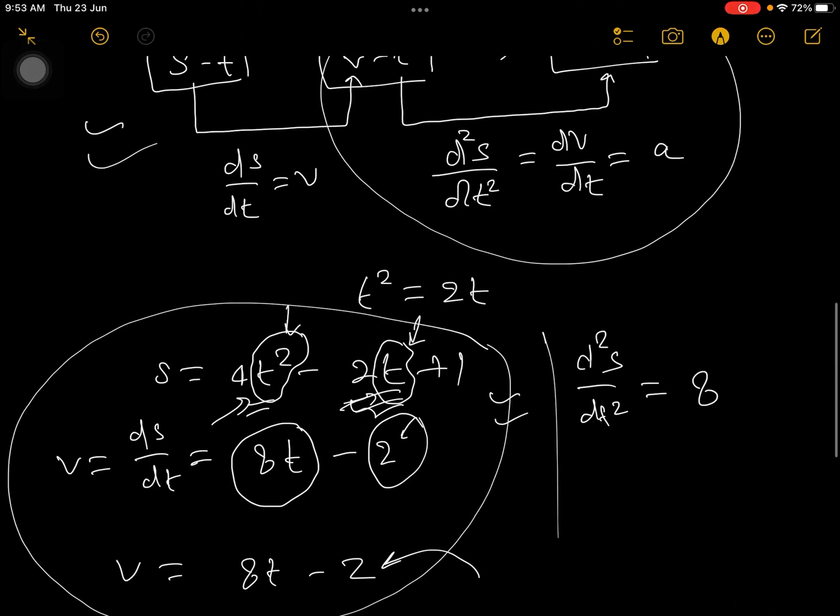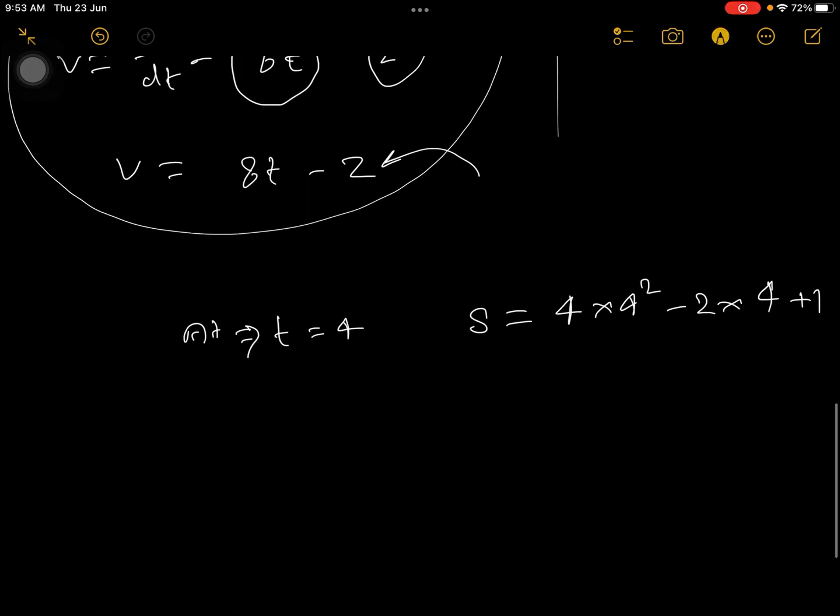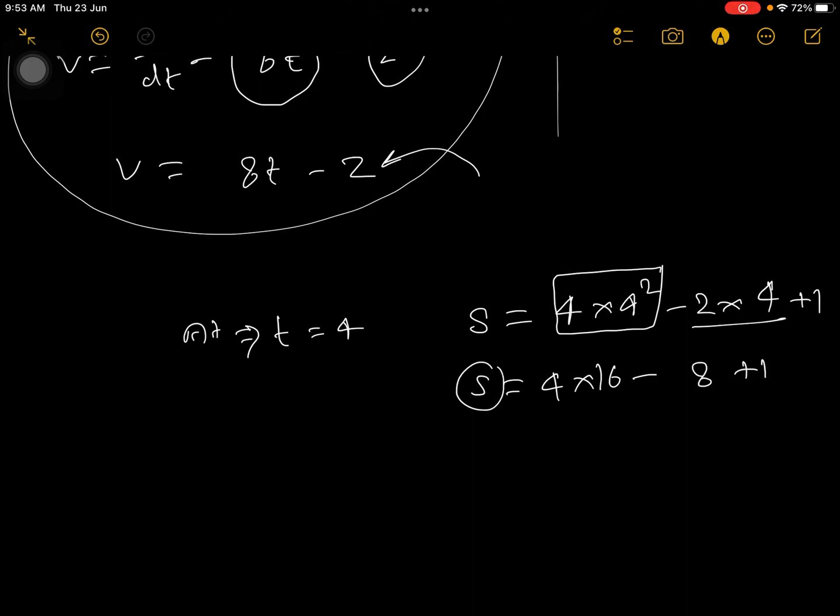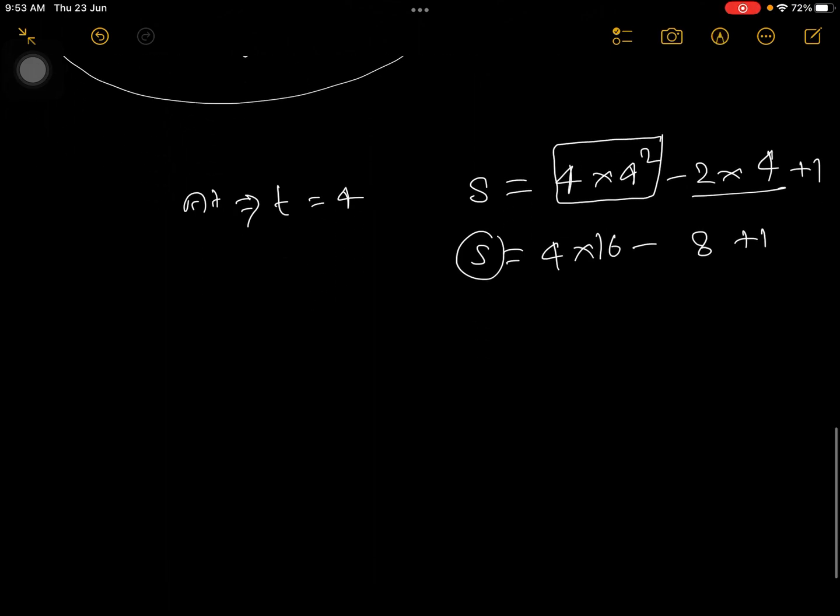And after that, plus 1. So this became your s value. Now you can find out this: 4 into 16 minus 2 into 4 is 8, plus 1. You got your s value here. Now see, I'm not going to solve this further because we can save our time. You can do this at home, no problem.